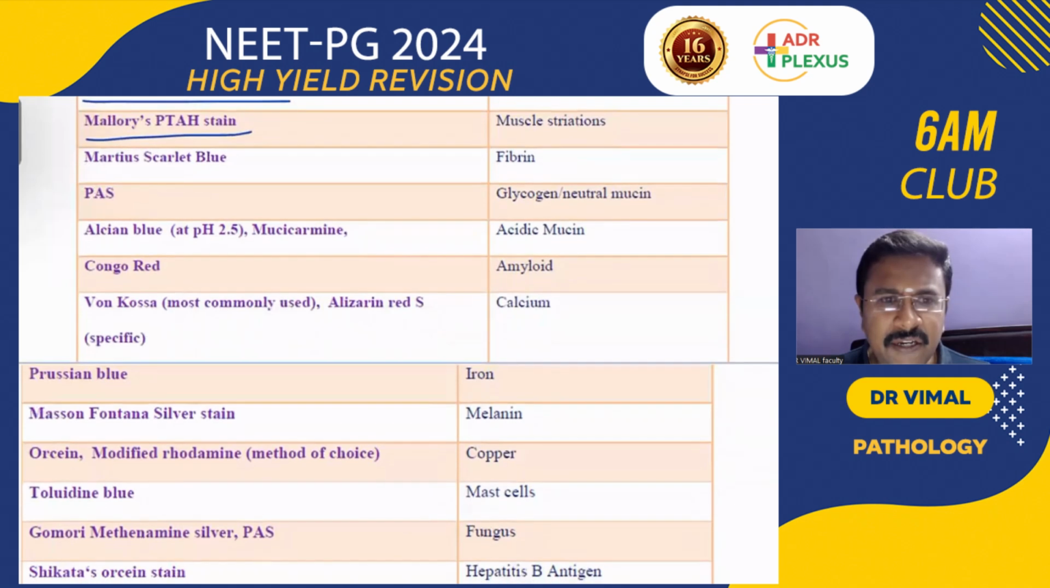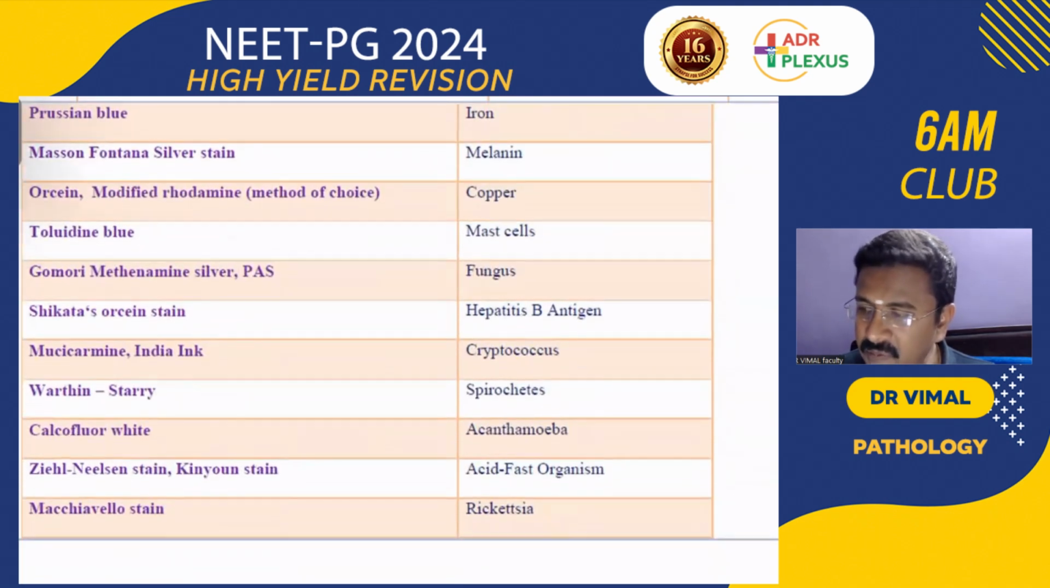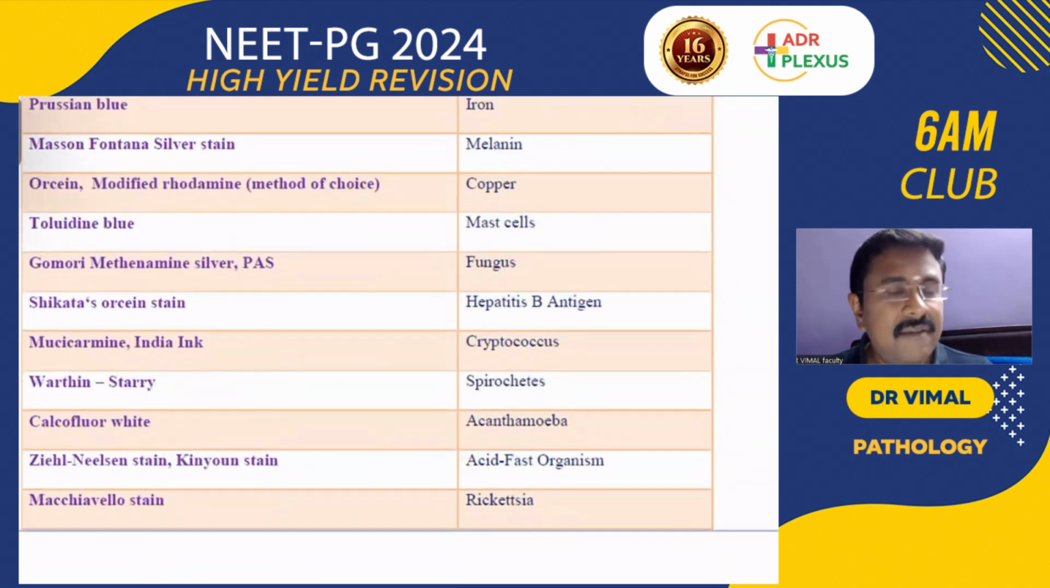PAS for glycogen and neutral mucin. Alcian blue, you will remember, stains acidic mucin; it stains in Barrett's esophagus at pH of 2.5. Alcian blue is positive in Barrett's esophagus. Congo red for amyloid. Von Kossa is the most commonly used for calcium, and alizarin red is most specific. Perls Prussian blue for hemosiderin, that is iron. Masson-Fontana for melanin. Orcein and modified rhodanine for copper.